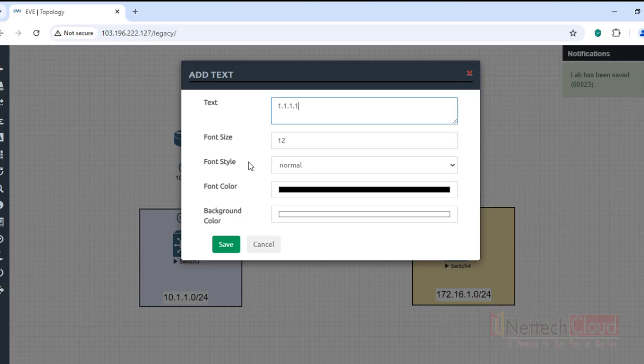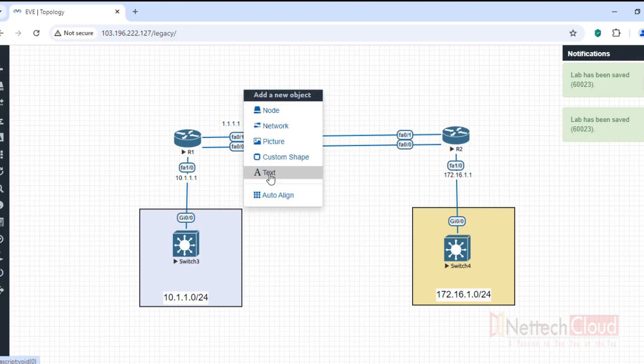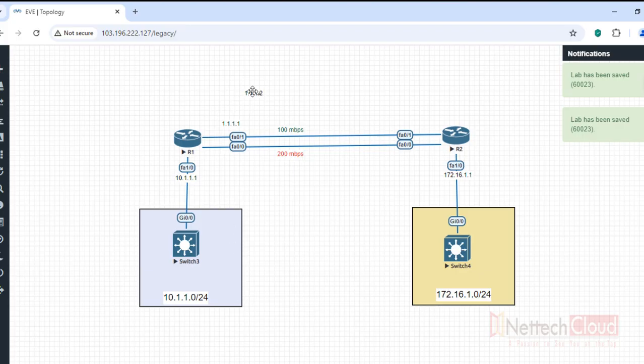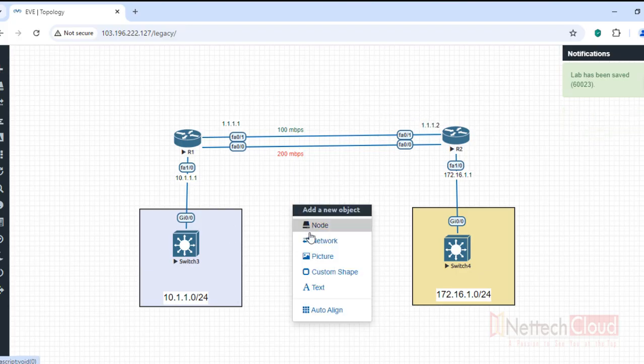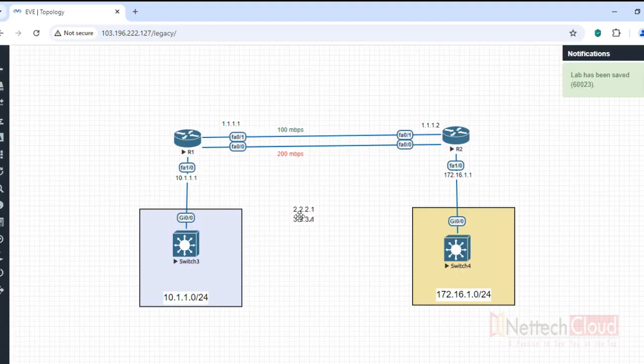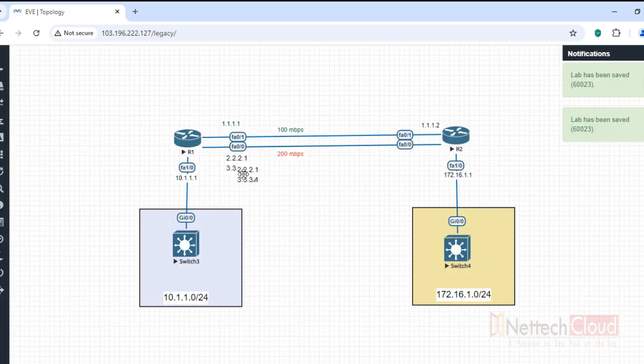So I've assigned 1.1.1.1 IP address here, okay, and 1.1.1.2 IP address to another end, and here 2 IPs, 2.2.2.1 and 3.3.3.1, right? Secondary IP basically, okay, 2 IPs, and same here on the right hand side of this interface, right? 2 and 2.